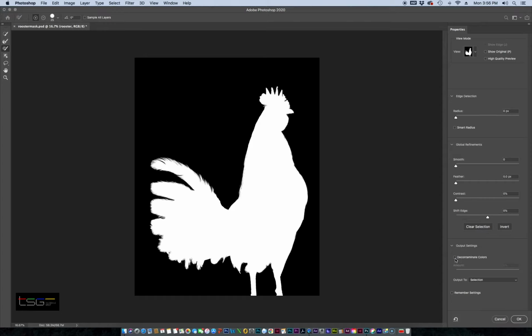And I'm going to click on decontaminate colors. New layer with layer mask, decontamination colors on. I'm going to click OK. What decontamination does, if you have little hazy areas around your mask, it'll just clean it up. Click OK.